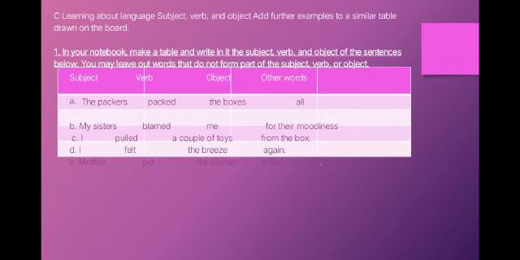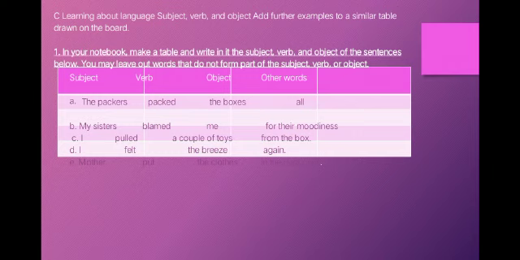You have to make here 4 boxes. First subject, then verb, object and then other words. Here are some sentences given to you and you have to write down which word belongs to subject, which word belongs to verb and object and the other words. Here I am going to provide the answers of it. You have to make the box as well.